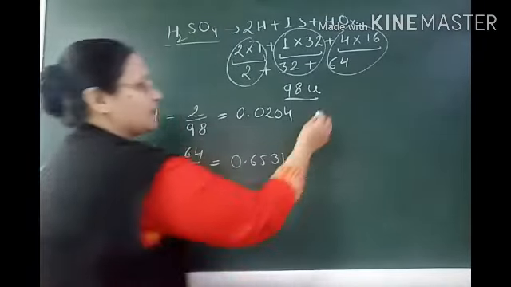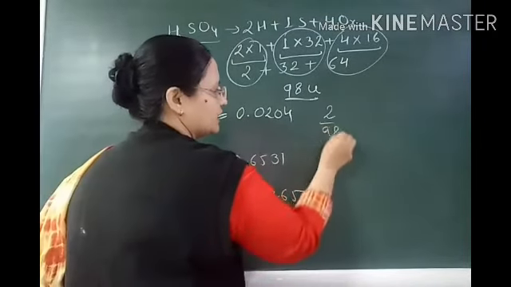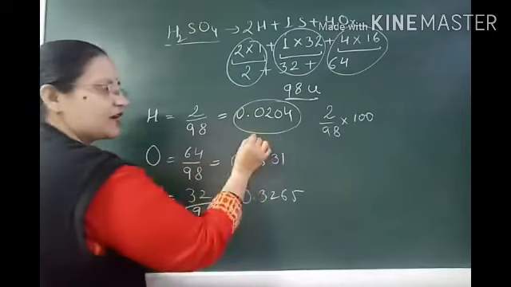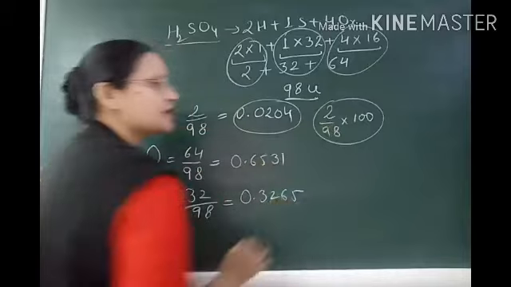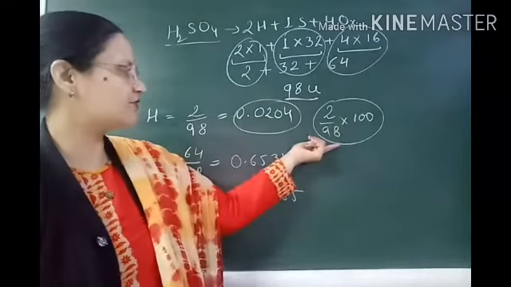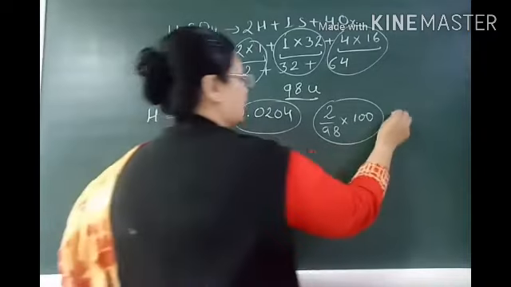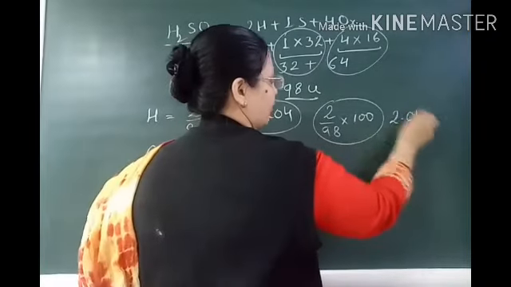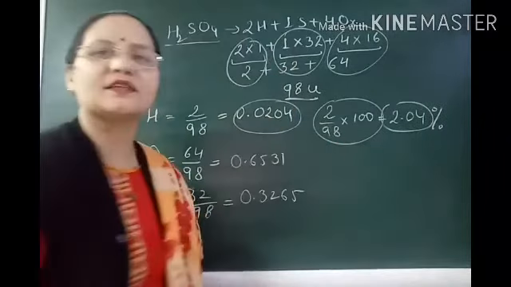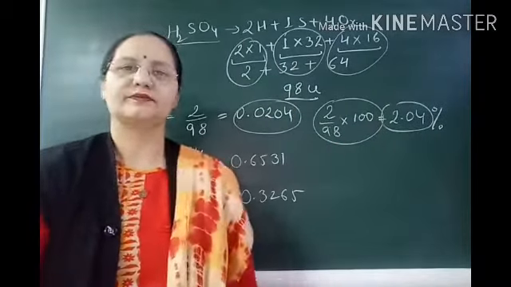So if we multiply 2 by 98 into 100, this is the mass fraction and this is the mass percent of hydrogen in sulfuric acid. What will be the answer for this? It is 2.04. This is the percent of hydrogen present in sulfuric acid.